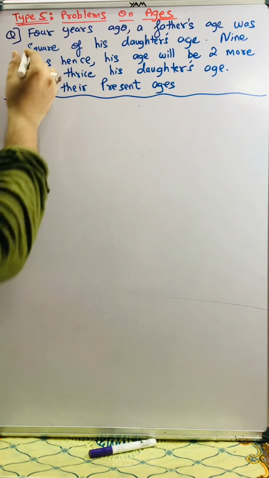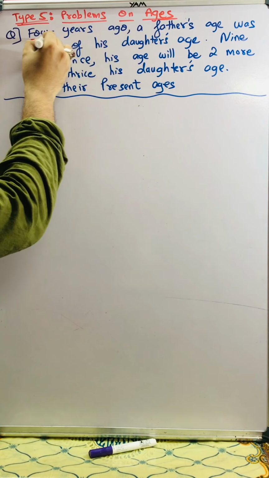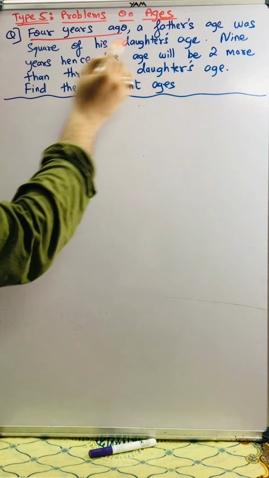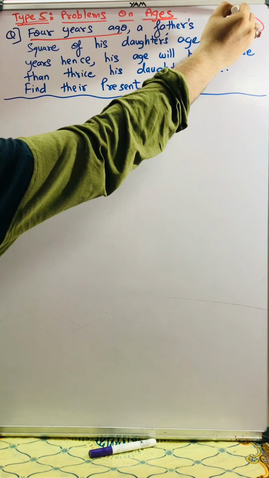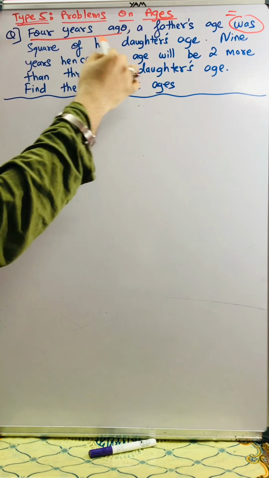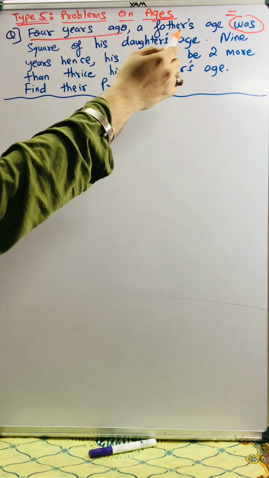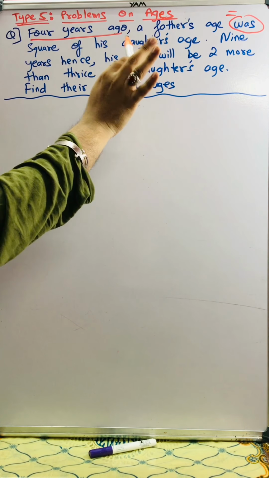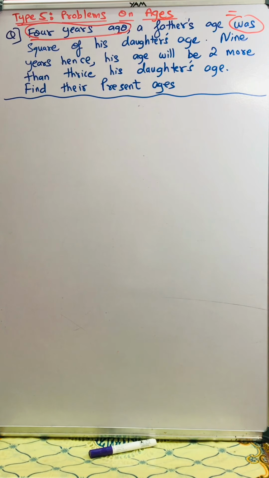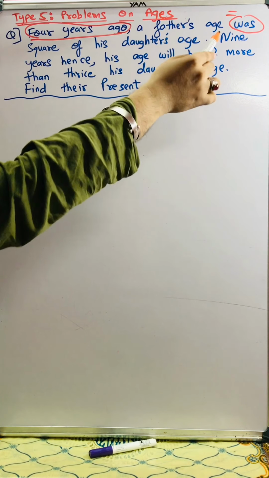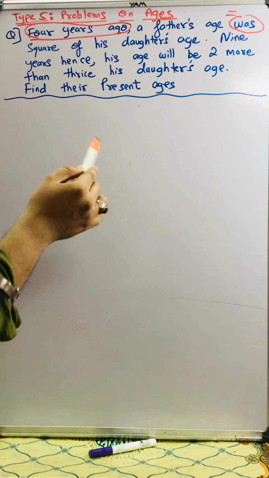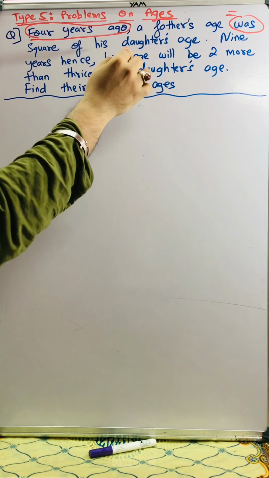Let's read it. 4 years ago. Okay, so this is the condition. 4 years ago, a father's age was, means equal to. So 4 years ago, comma, that means whatever given condition comes after the comma, it's not a normal condition. It is the condition which belongs to the criteria of 4 years ago. So the father's age was, means equal to, the square of his daughter's age. So the father's age is equal to the square of the daughter's age.